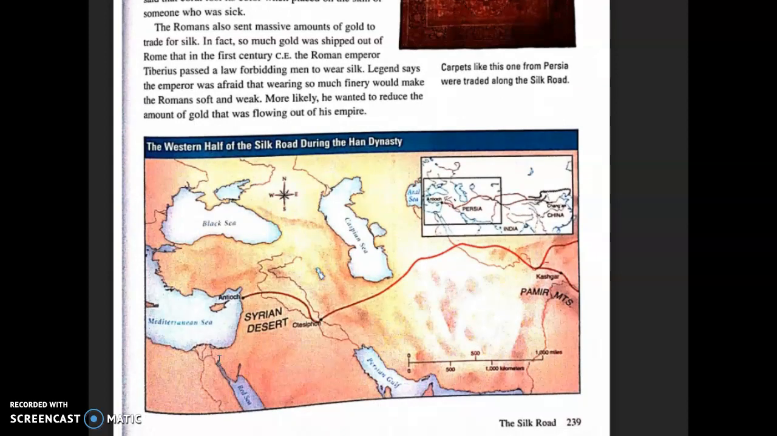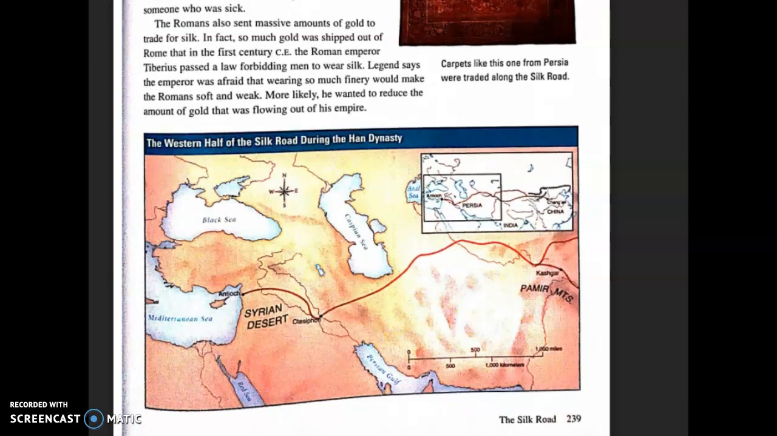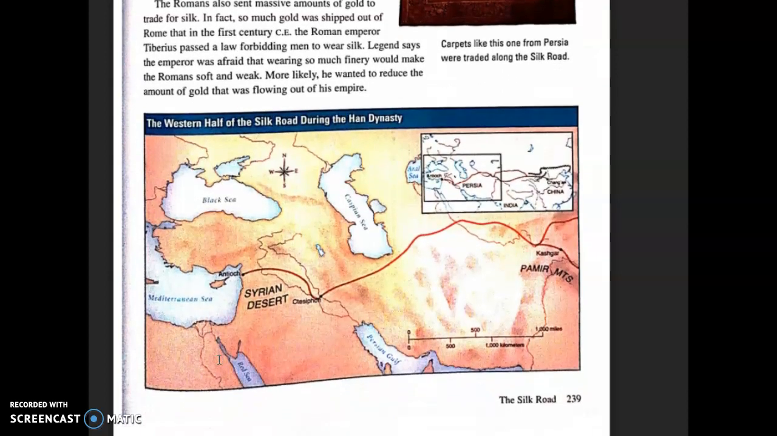The Romans also sent massive amounts of gold to trade for silk. In fact, so much gold was shipped out of Rome that in the 1st century CE, the Roman Emperor Tiberius passed a law forbidding men to wear silk. Legend says the emperor was afraid that wearing so much finery would make the Romans soft and weak. More likely, he wanted to reduce the amount of gold that was flowing out of his empire.